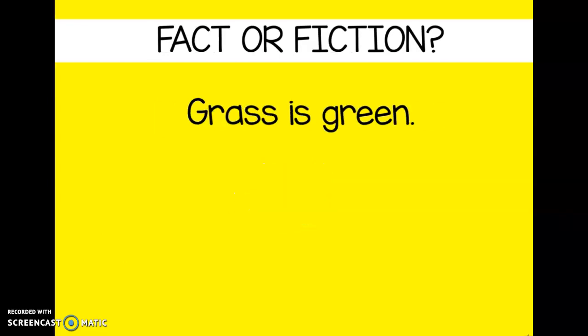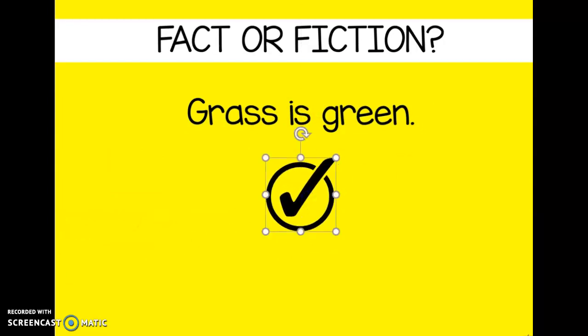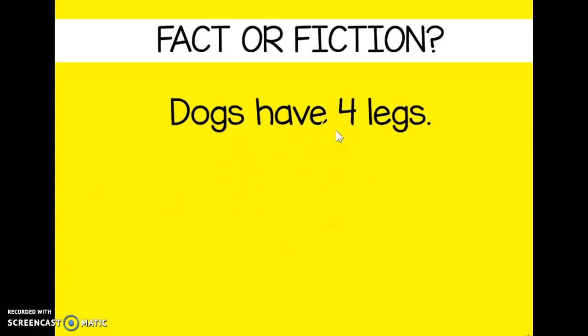Okay, the next one. Grass is green. Yeah, I think that's a fact. So I'm going to give it a tick because grass is usually green. So that would be a good fact. Dogs have four legs. What do you think, fact or fiction? Yeah, you're right. That's a fact. So we're going to give that a fact. Let's do a few more.